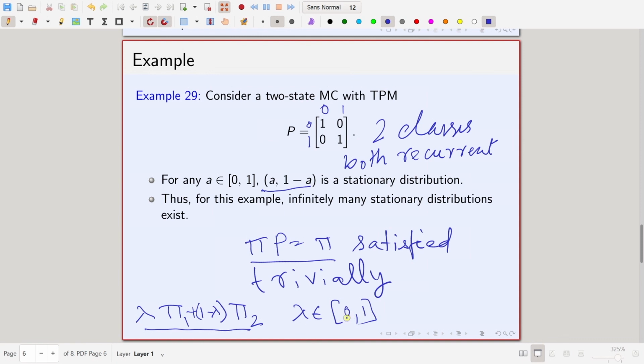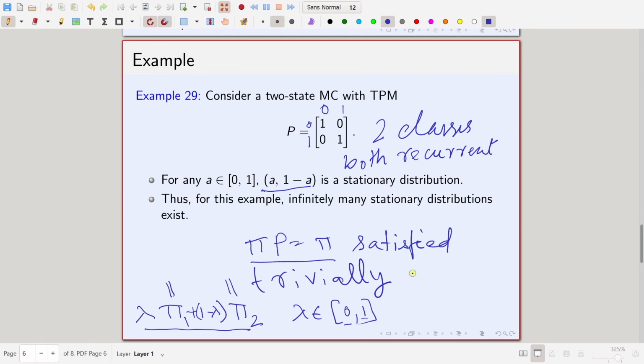For lambda equal to 1 it gives you pi 1, and for lambda equal to 0 it gives you pi 2, but if you take lambda in between 0 and 1 you get some different vector. It is easy to see that the entries will be non-negative, the sum of the entries will be equal to 1.